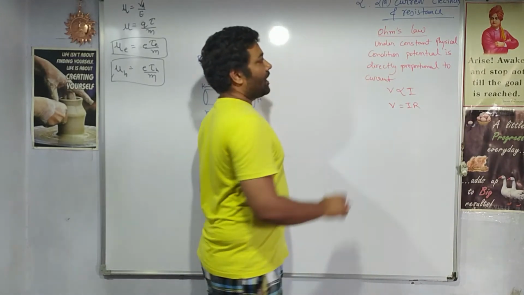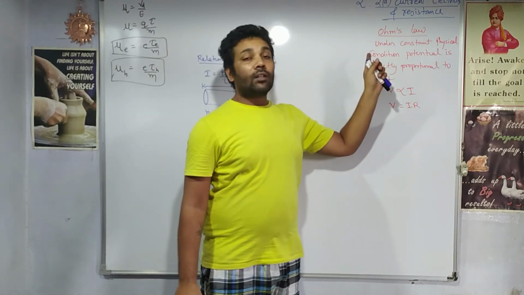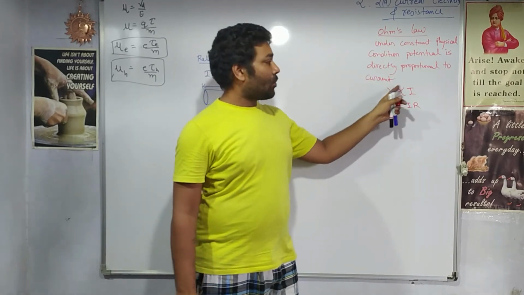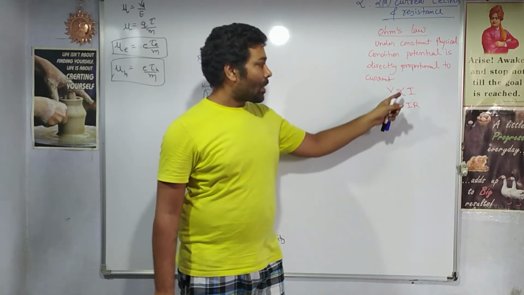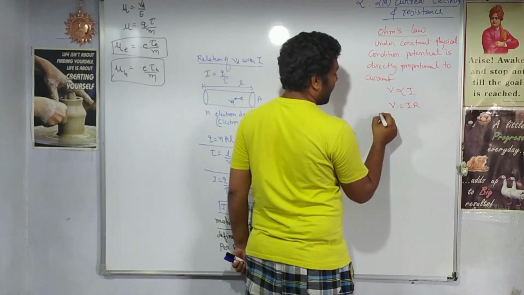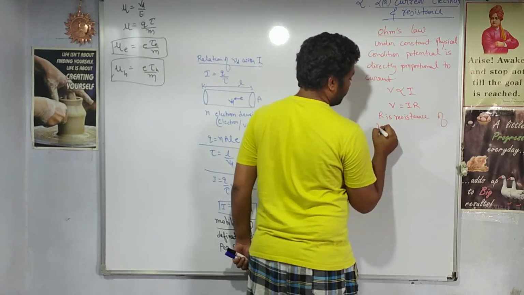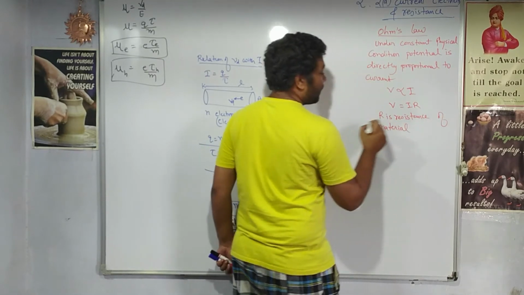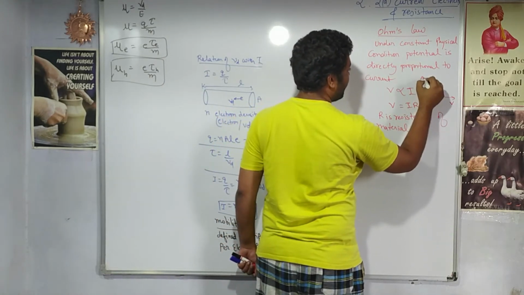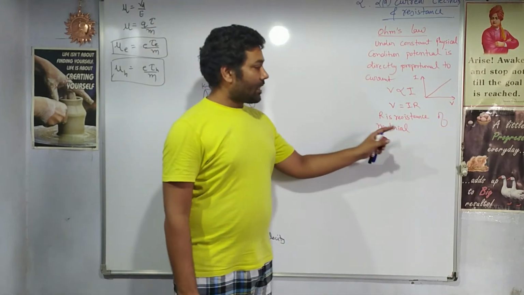As per this statement, under constant physical conditions, meaning temperature, pressure, humidity, all such things remain the same, the potential is directly proportional to the current. Removing the proportionality sign, we get a constant here which is called resistance R. R is the resistance of a material. If we draw a graph to denote Ohm's law, the graph will be like this, V and I. Directly proportional, so the graph is a straight line. So R is the resistance of a material.